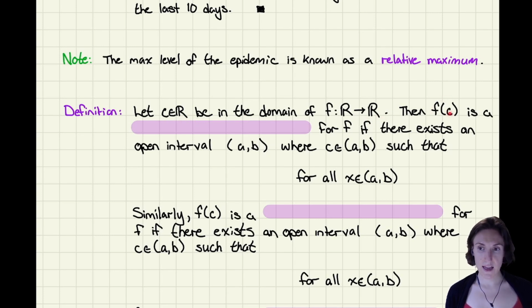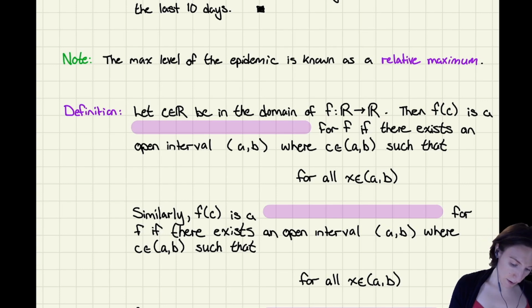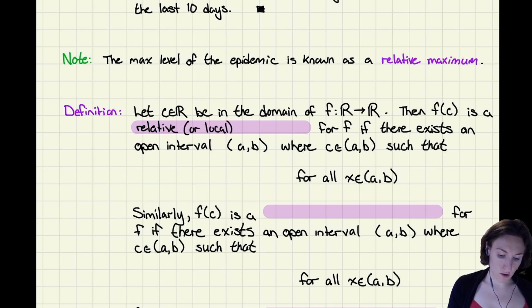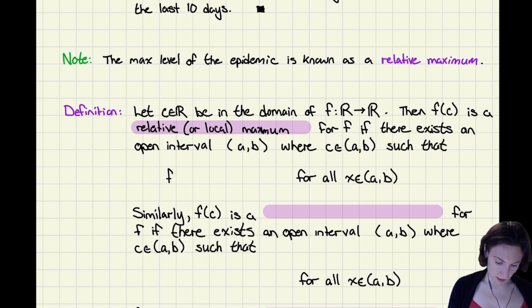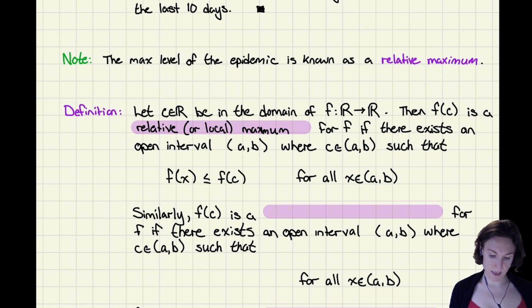If we look at f at that number, that's going to be a relative, or local, again used interchangeably, local maximum for f if there exists an open interval (a, b) where c is in that interval such that f of x is less than or equal to f of c for all x in that interval.